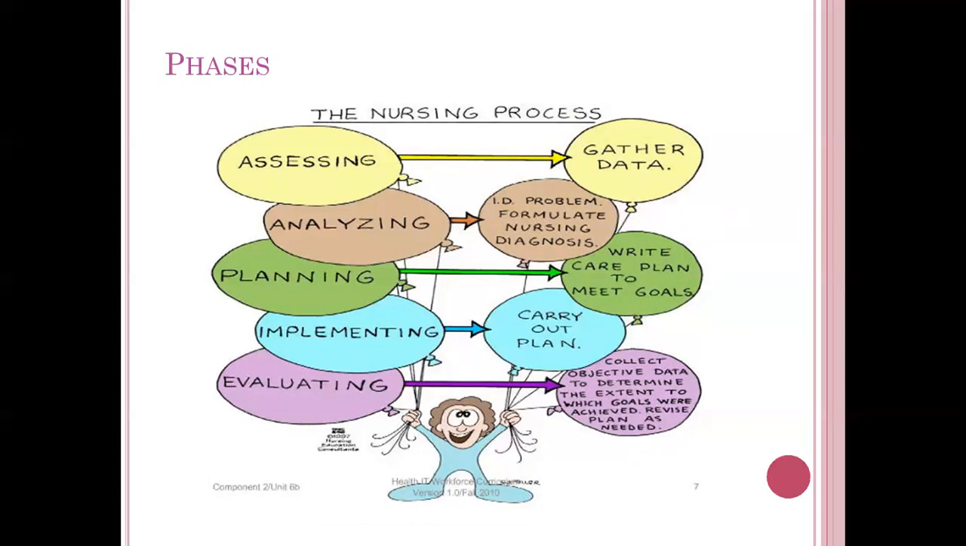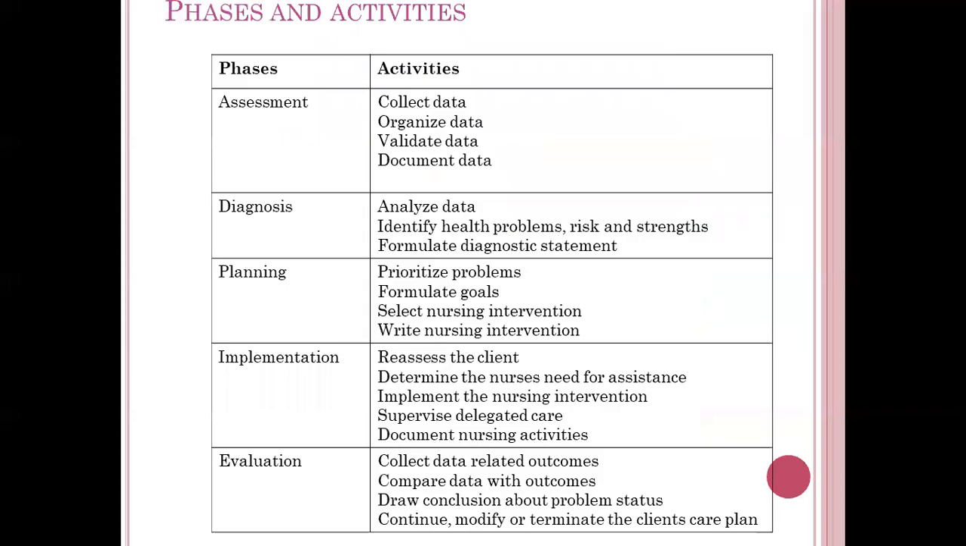Implementing means we are carrying out the plan, and evaluating means we are evaluating whether the goal has been met or not. So that is evaluating. So these 5 steps comprise the nursing process: assessment, nursing diagnosis, planning, implementation, and evaluation.